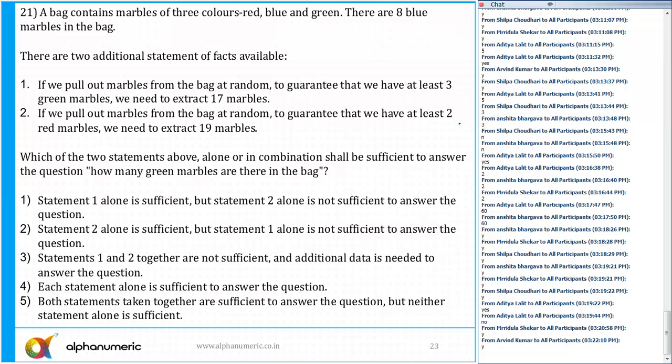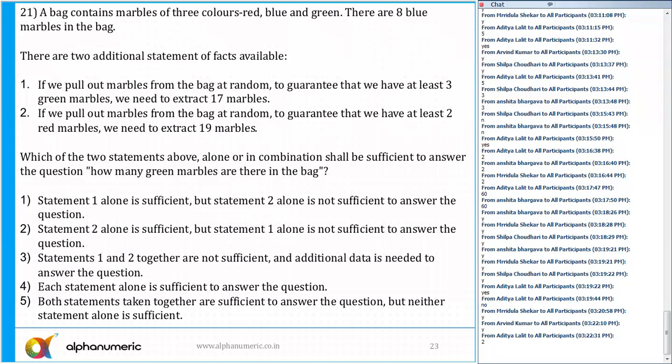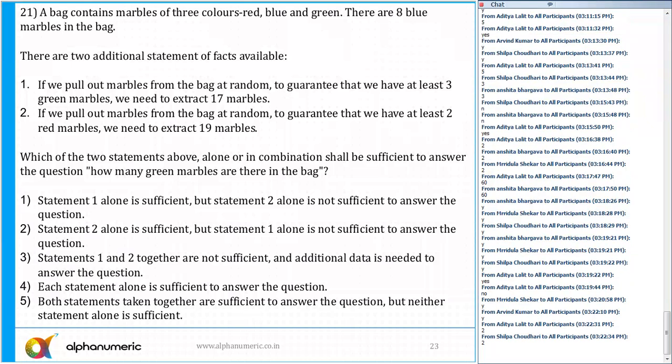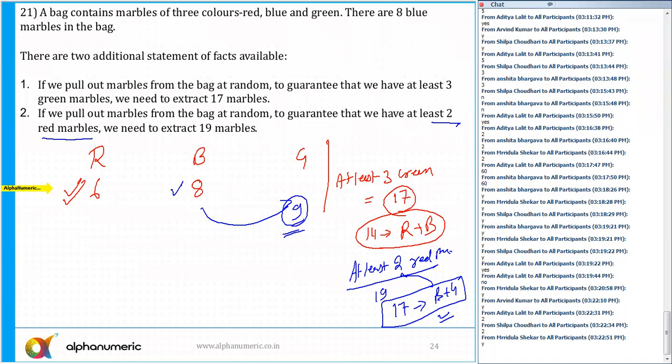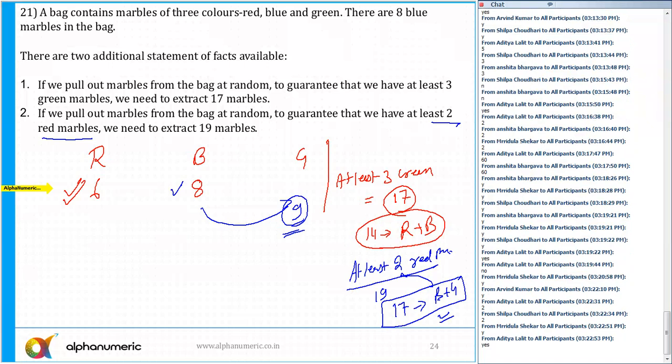So now can anyone tell me what should be the answer? Option 2, I think. Statement 2 alone is sufficient, but statement 1 alone is not sufficient to answer the question. Okay. So a good question based on data sufficiency on the concept of pigeonhole principle. Any doubt? Can I move to the next question? If it is clear. Okay.